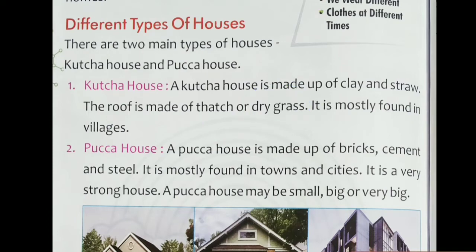So children, a kacha house is made up of clay, straw and thatch. And it is mostly found in villages, as you can see written here. So I hope you all understood well what a kacha house is. Children, an example of a kacha house is a hut. A hut is a type of kacha house.